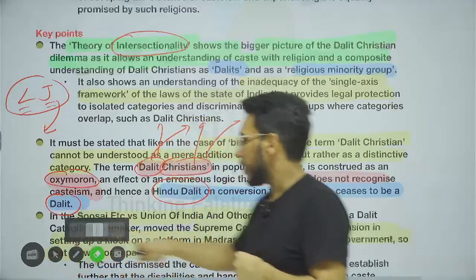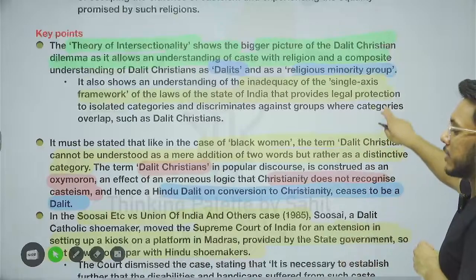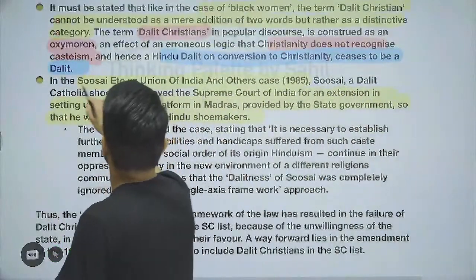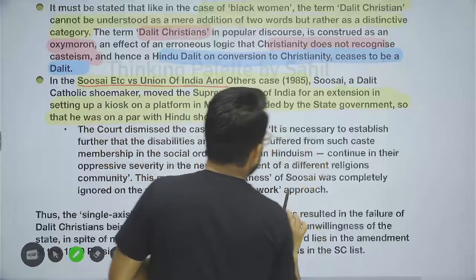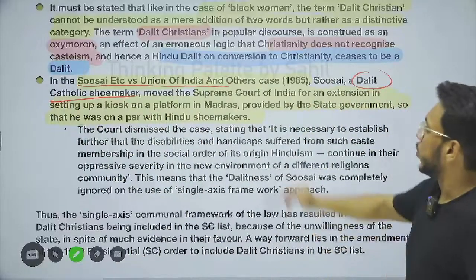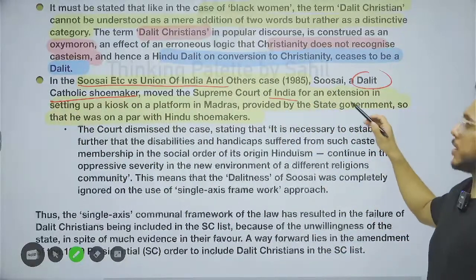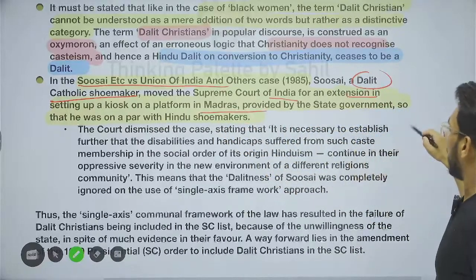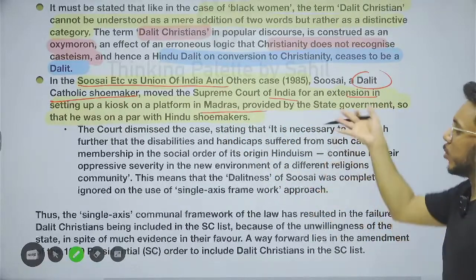Here there is one example, the Soosai versus Union of India case, that has been given. A Dalit Catholic shoemaker, a Dalit Christian, moved the Supreme Court and asked for an extension in setting up a kiosk on a platform. Basically an equal platform was given to others, and he also wanted that.